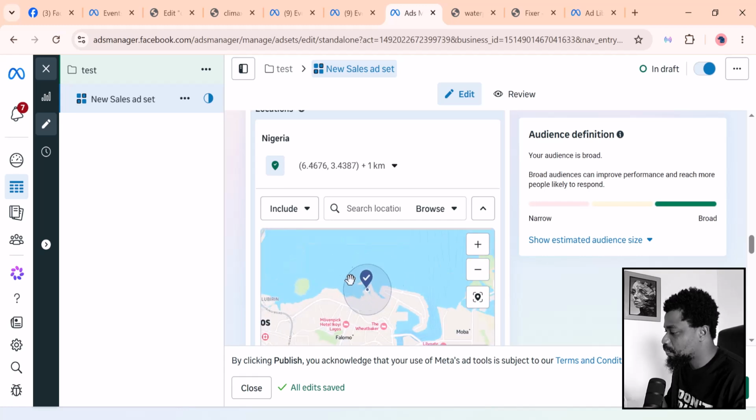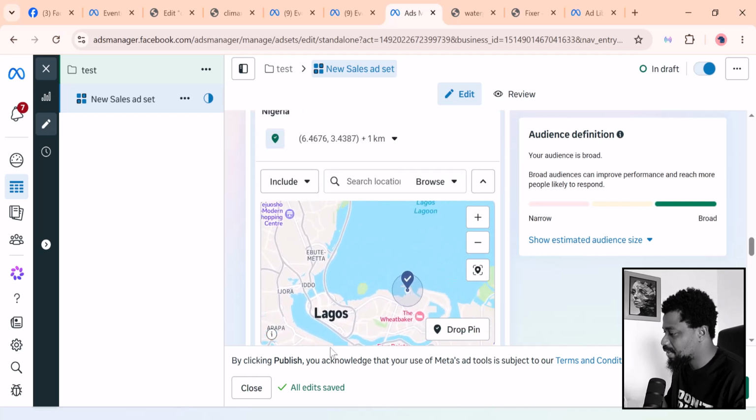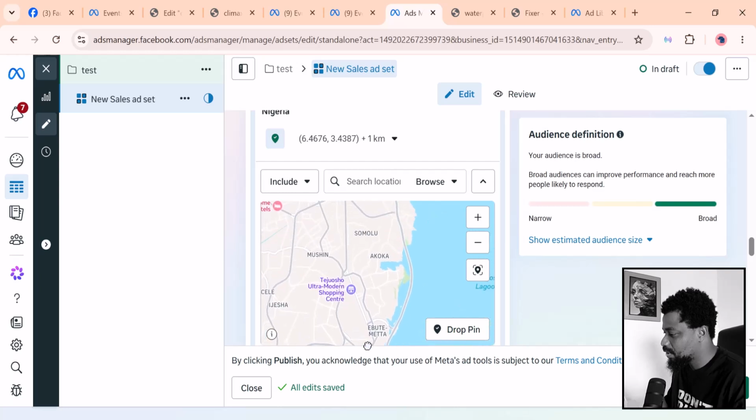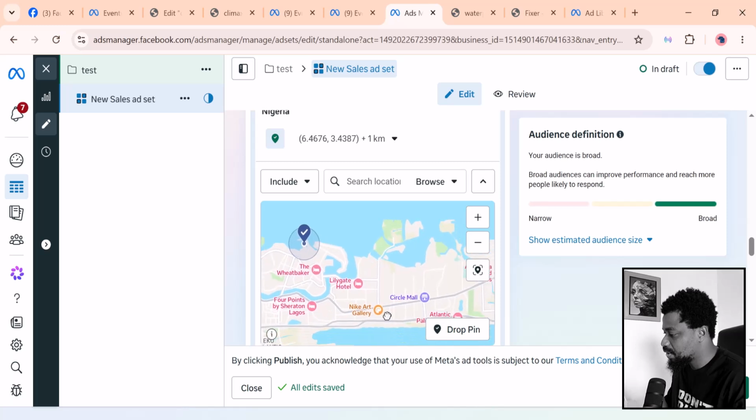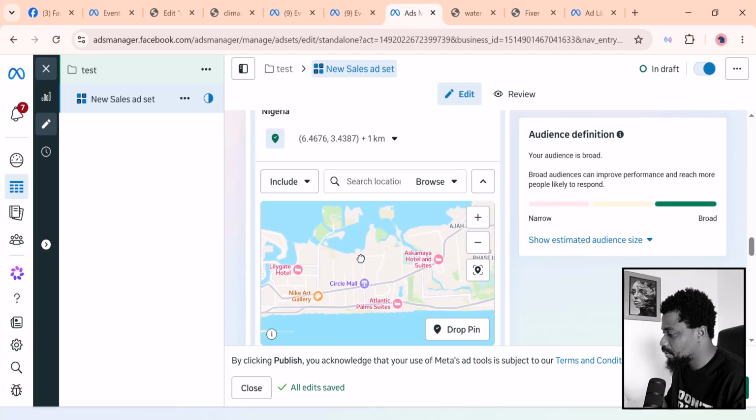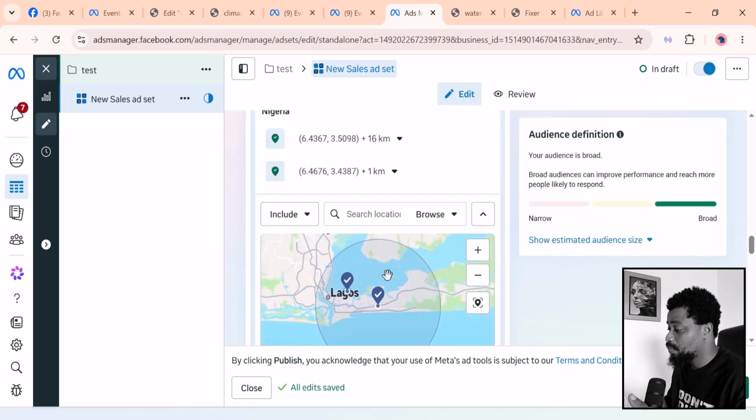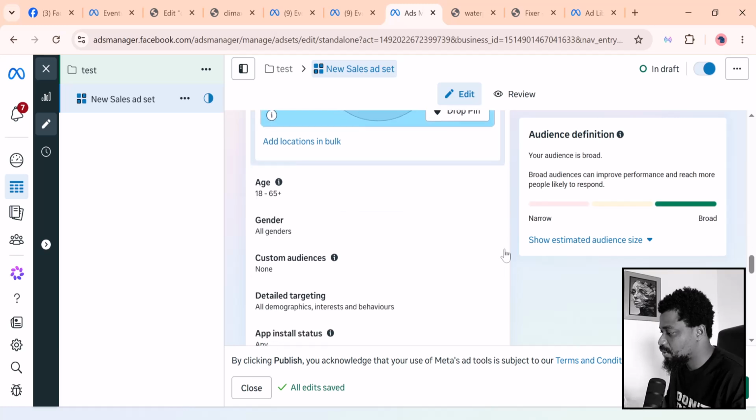So if you wanted to drop in somewhere else, you can also look for the places inside of Lagos. So these are parts of Lagos, and you can try to drop pins around this place. So this is Circle Mall, somewhere around Jakonde. If you wanted to cover that area, you can also drag and drop the pin around that area, so that Facebook, we know that these are the places that we want our adverts to get to. So these are the second things that you need to do.